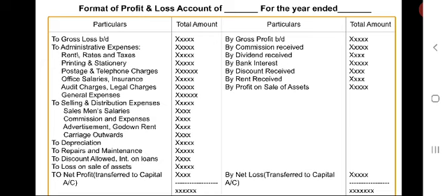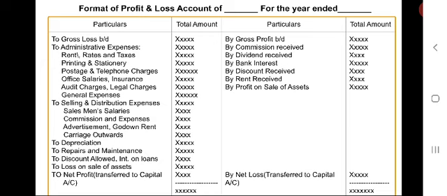The apprenticeship premium paid is an expense and debited to profit and loss account, while apprenticeship premium received is an income, then it is to be credited to the profit and loss account.